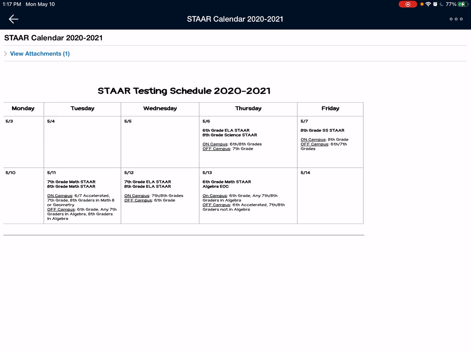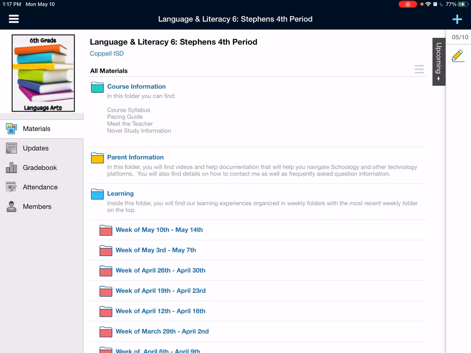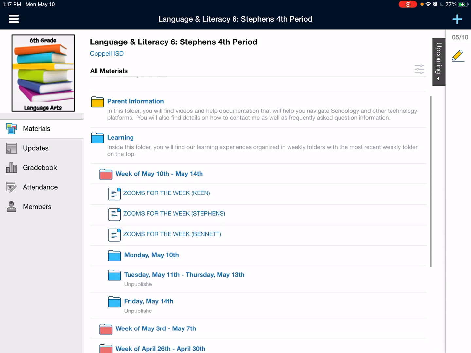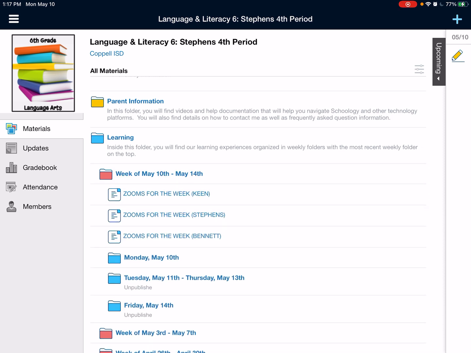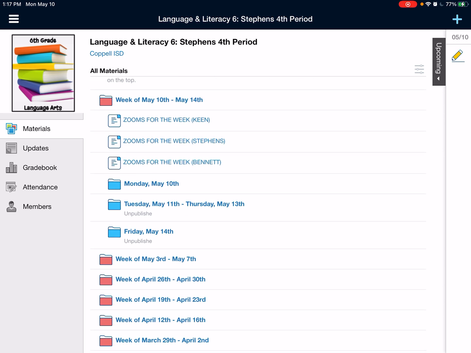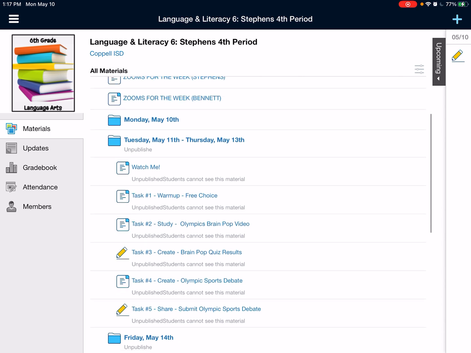So depending on when you take your STAR test this week for math, you are logging into our Schoology and completing the tasks on the day that you are not testing. On the days you are testing, you are not expected to complete any work on Schoology. That is why, if you look in our learning folder, the Tuesday through Thursday folder has been published together into one folder. In the folder, there are 5 tasks.